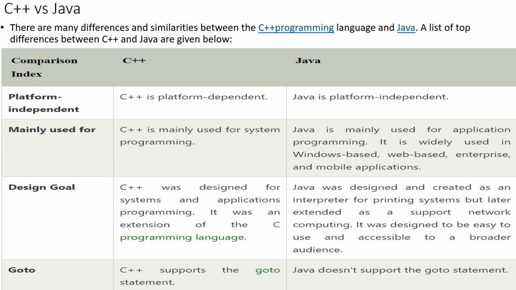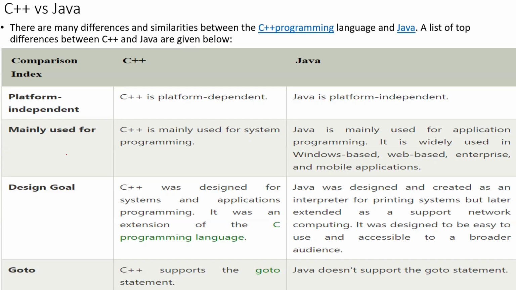I've listed a few differences between C++ and Java. As we saw in our first slide, Java can be described as C++ minus minus plus plus. There are some concepts which are removed from C++ and some concepts which are newly added in Java. That is the difference we are going to check here.